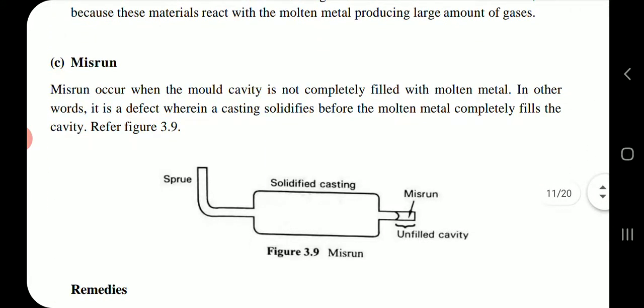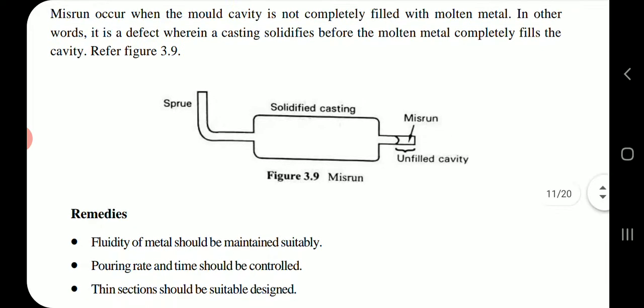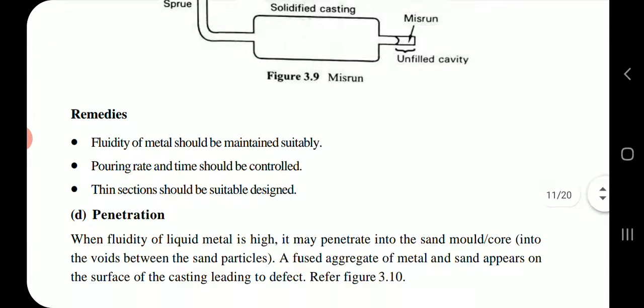Misrun. Misrun occurs when the mold cavity is not completely filled with the molten metal. In other words, it is a defect wherein a casting solidifies before the molten metal completely fills the cavity. Remedies. Fluidity of metal should be maintained suitably. Pouring rate and time should be controlled. Thin sections should be suitably designed.